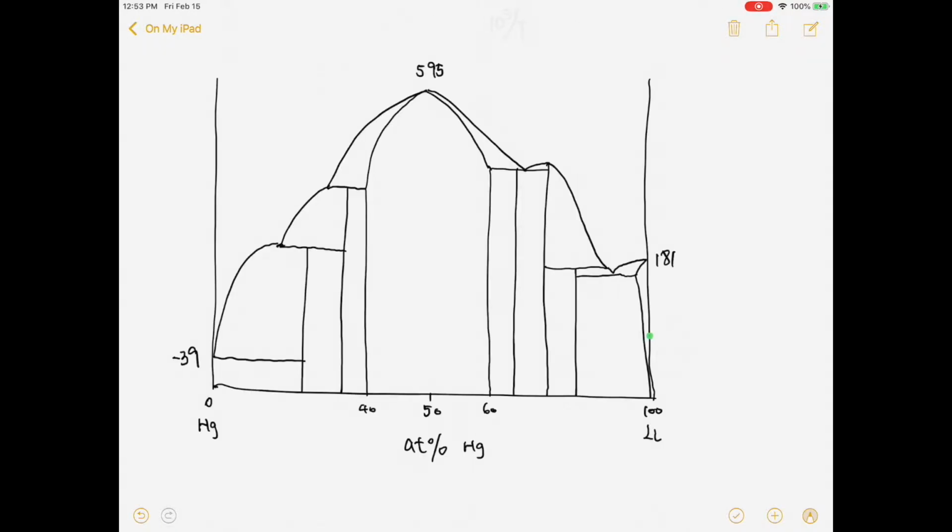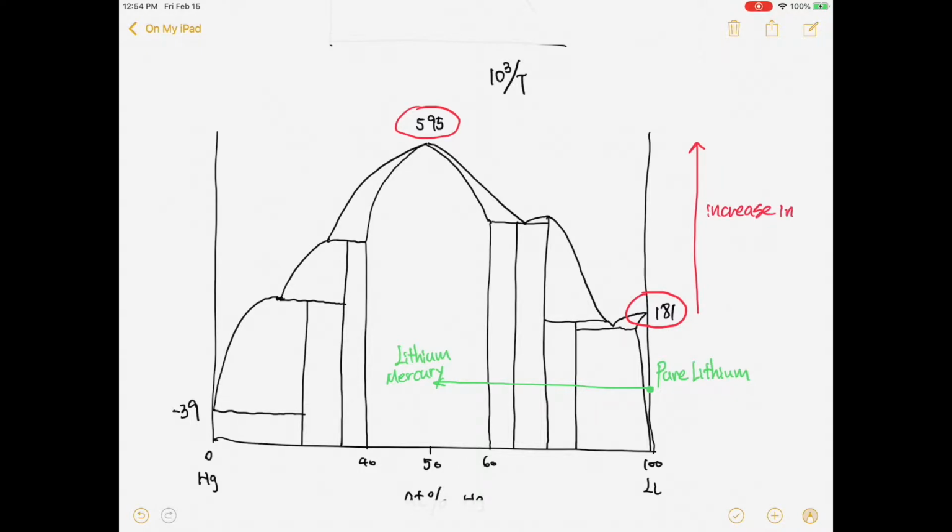However, they did not know that the lithium in the coffin is not pure lithium anymore, but instead lithium mercury at 50% atomic weight lithium. What this meant for the material is that the melting temperature increased hugely.